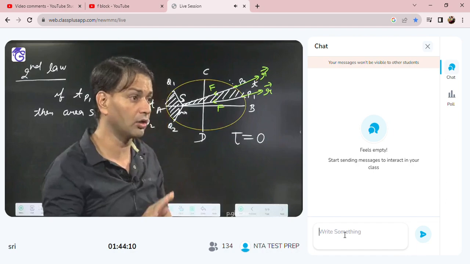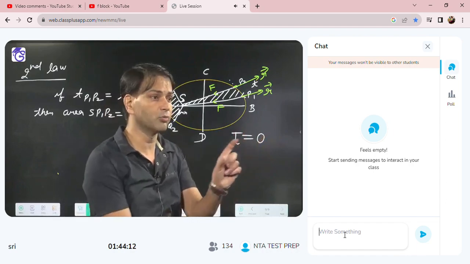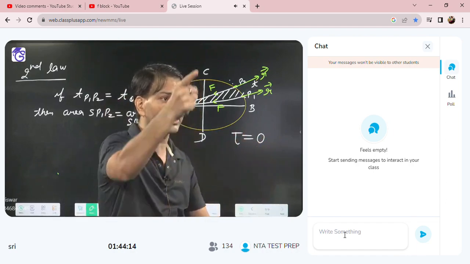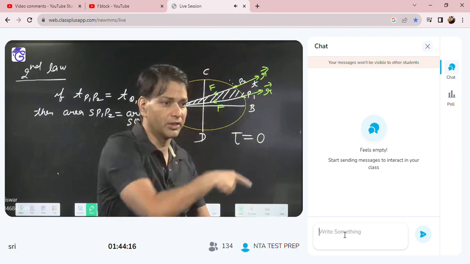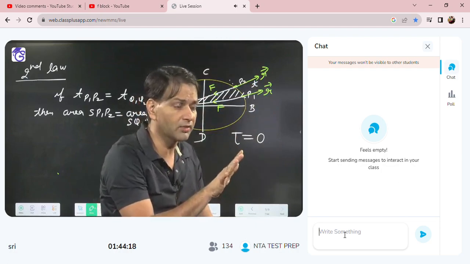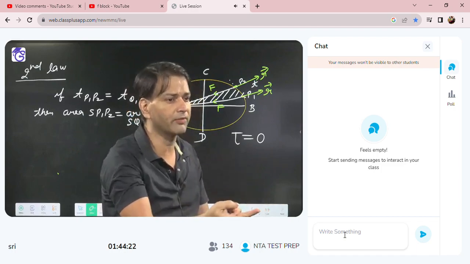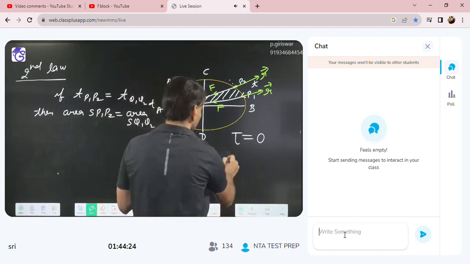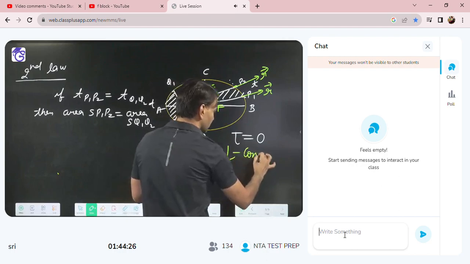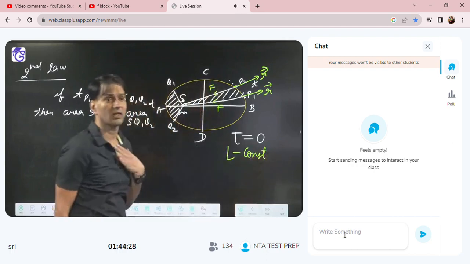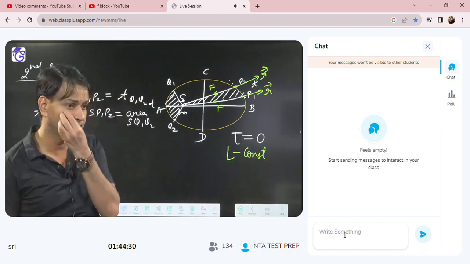Everybody getting or not? External force is there, so momentum will not be conserved. That's why the direction of the velocity is changing at every point. So momentum is not conserved, but torque is 0. Torque is 0, that's why angular momentum will be conserved. So L is constant. Everybody got or not?